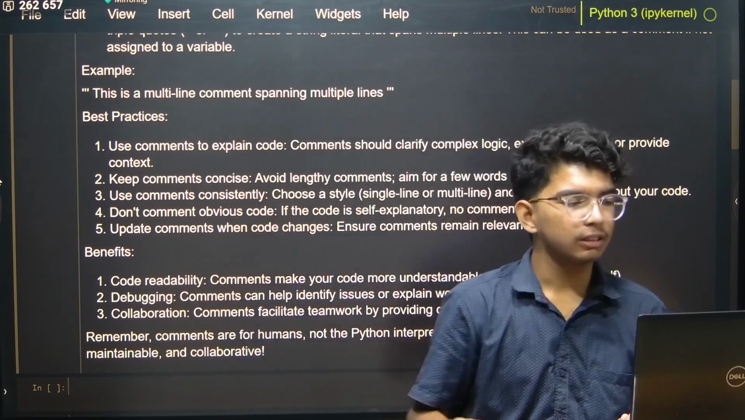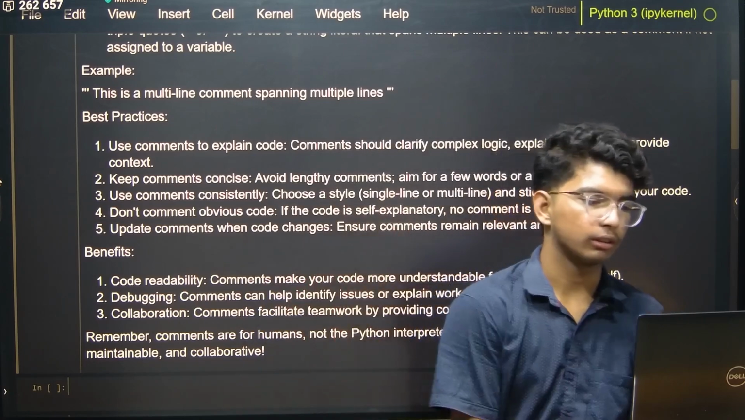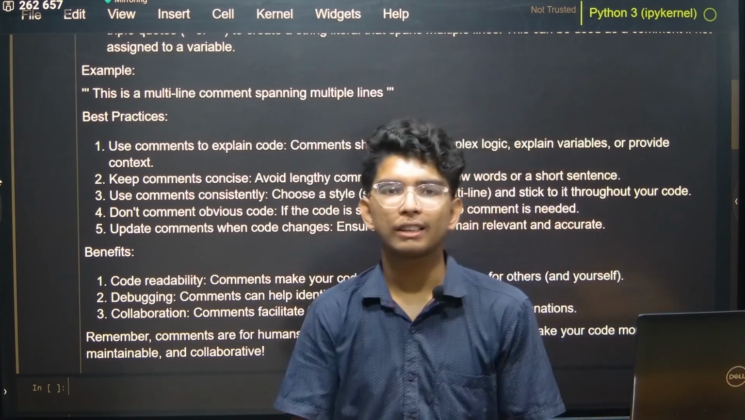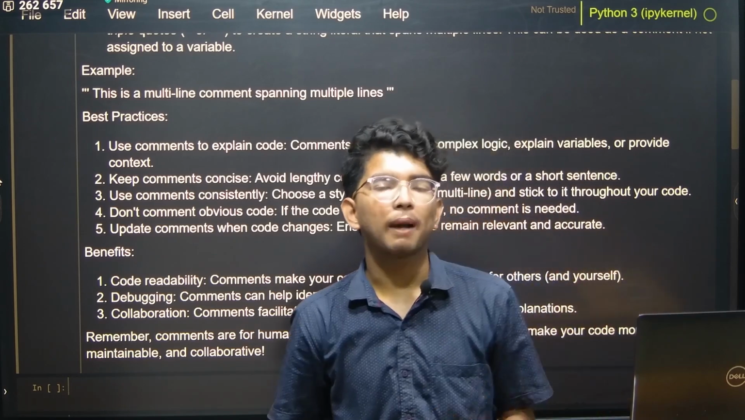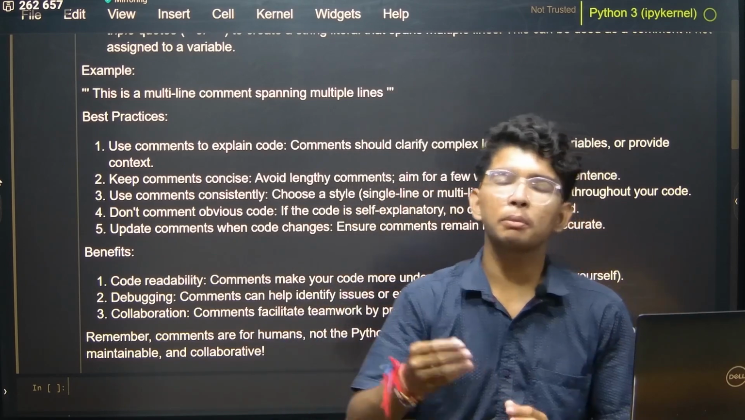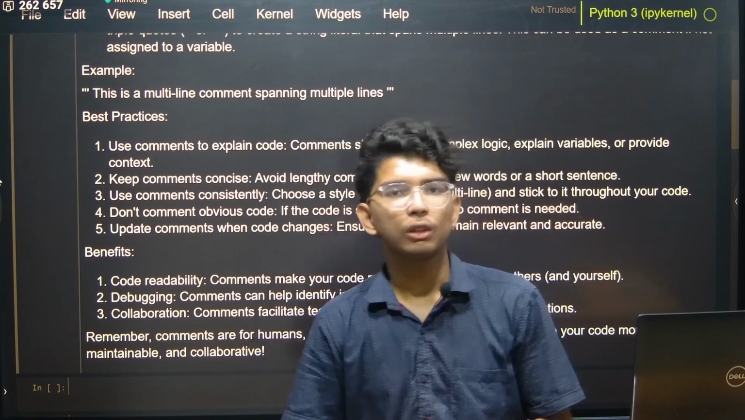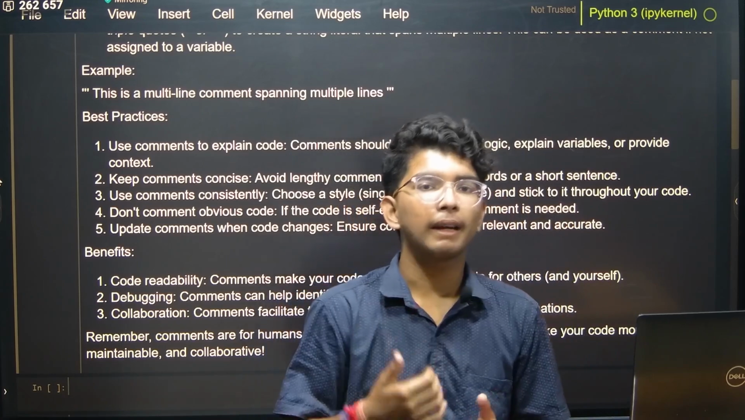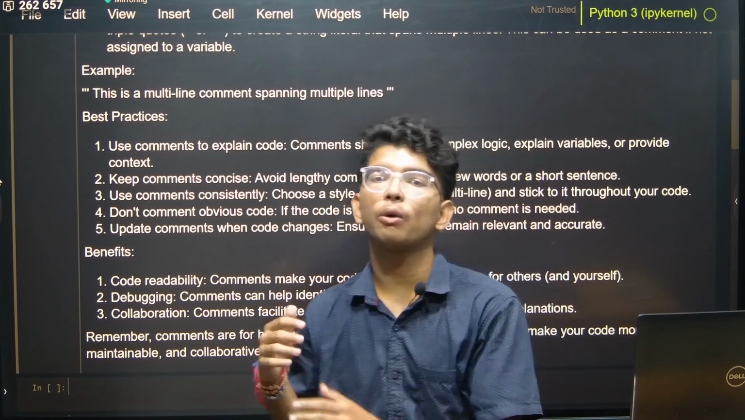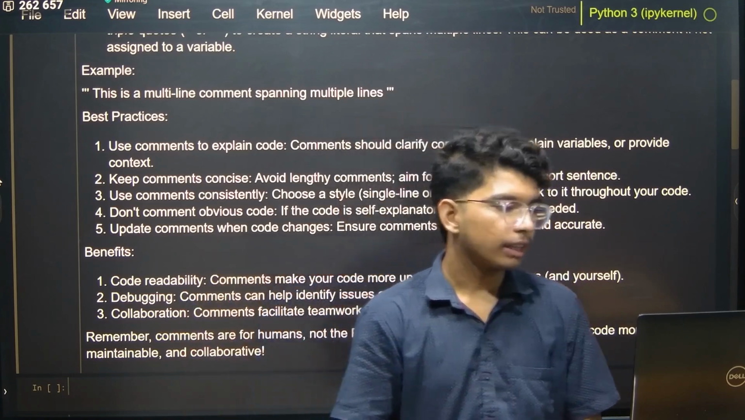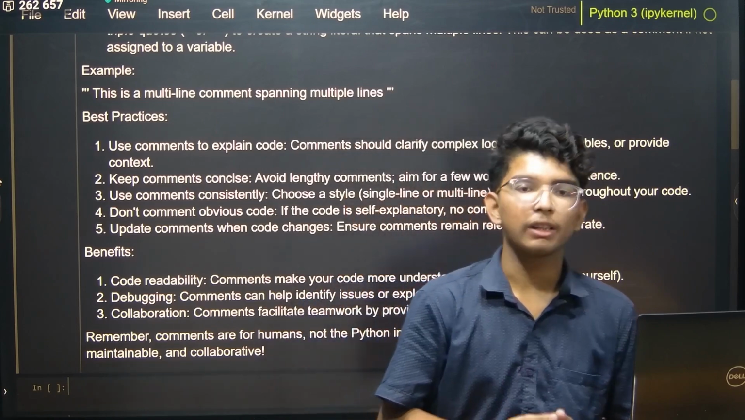Then we got benefits. There are three benefits: code readability, debugging and collaboration. Comments make your code more understandable for others, which is true, right? If you compare comments with Instagram or Facebook, when we post a story or something like that and someone comments on it, we get the detailed thing or a better explanation, right? Like about how this picture is looking or how impactful it is. Then debugging: comments can help identify issues or explain workarounds, right?